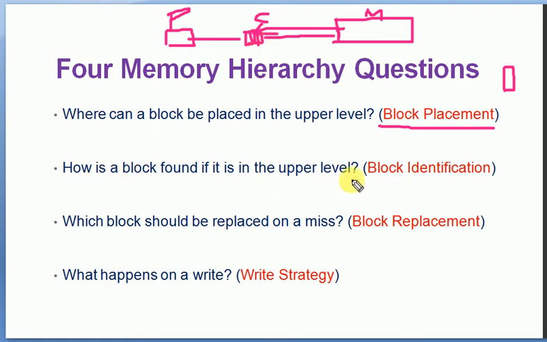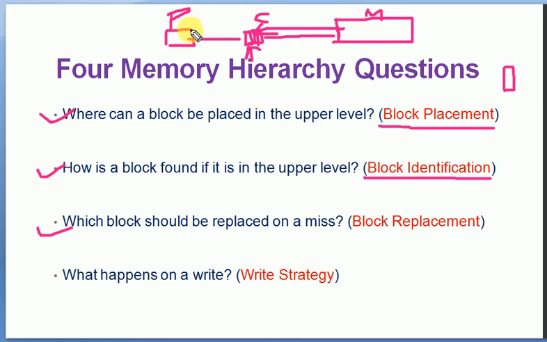Now the second question is how a block can be identified, or how we can find a particular block from the cache memory. I need to access a particular block, so how can I identify that particular block from the cache memory? That is the second question. Similarly, the third question is which block should be replaced on a miss.